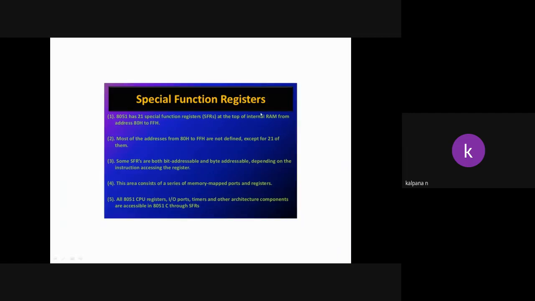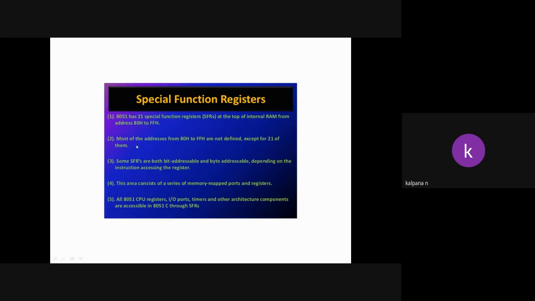Next, about the special function registers. 8051 has how many special function registers? 21 special function registers. The last one is at FFH, I said. Some memory in the 8051 internal RAM is allocated for general purpose, and the special function registers occupy the rest.